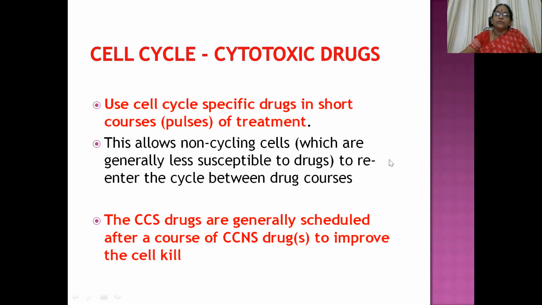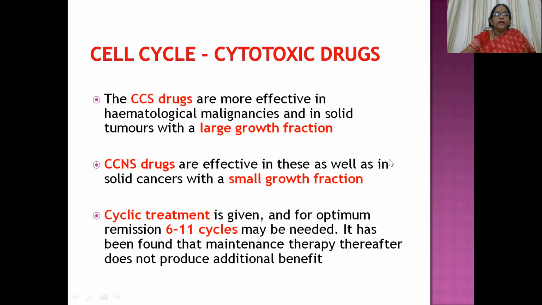So we can have improved log kill. The cell cycle specific drugs are more effective in hematological malignancies and in solid tumors where there is a large growth fraction. But in case of solid cancers where there is a small growth fraction, we can directly go ahead with cell cycle non-specific drugs.